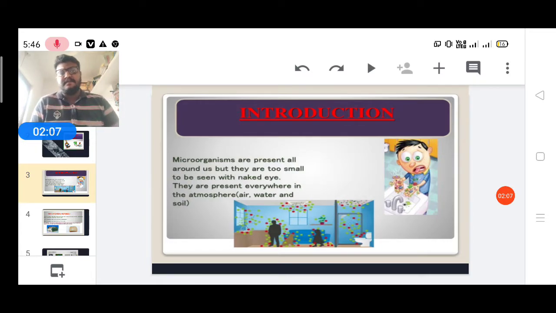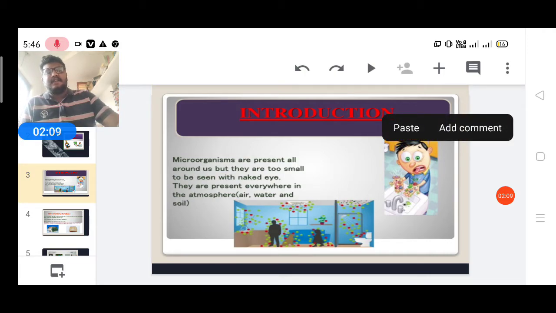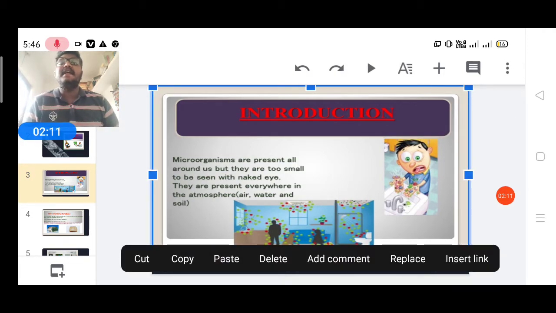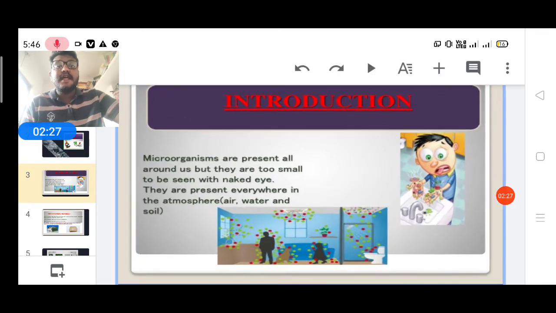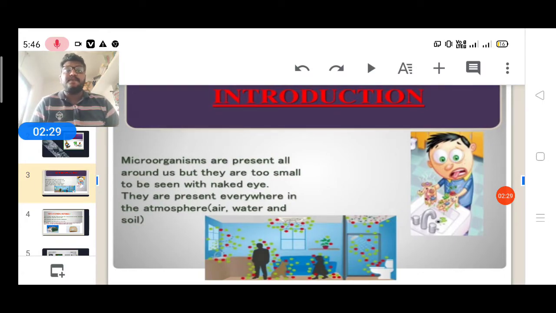We understand a little bit. Microorganisms are not seen by naked eyes, but they have life. Where are they found? Everywhere: in water, in air, in soil. The word for this is cosmopolitan, which means they are found everywhere.